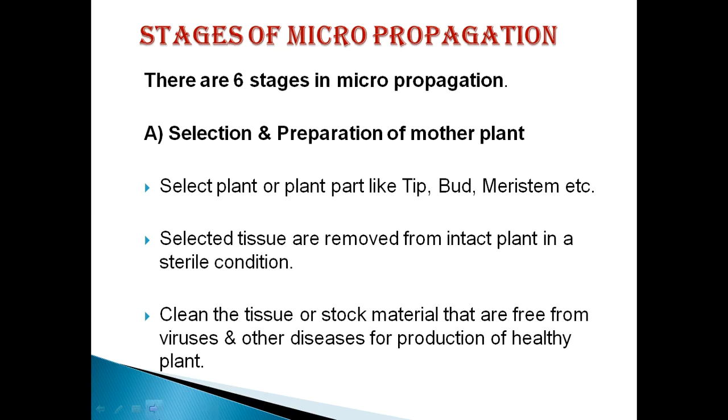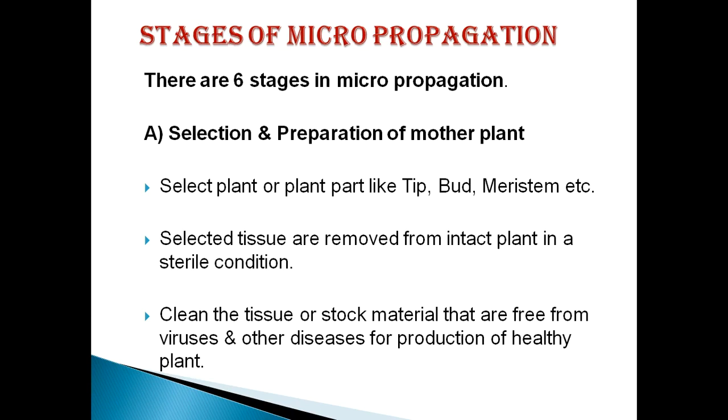First stage is the selection and preparation of mother plant. First of all, we should know about the mother plant. The mother plant is the plant which is selected for the tissue culture experiment and which has high commercial value and good characteristics, so our progeny will have those good characteristics.